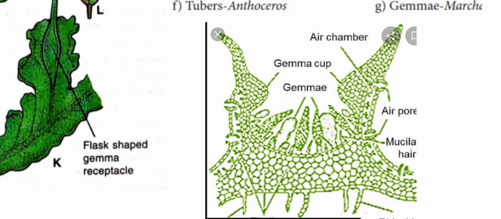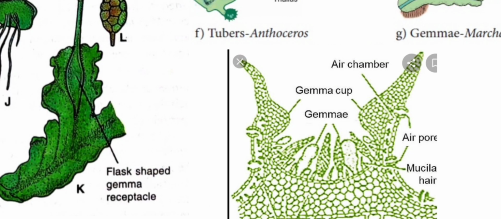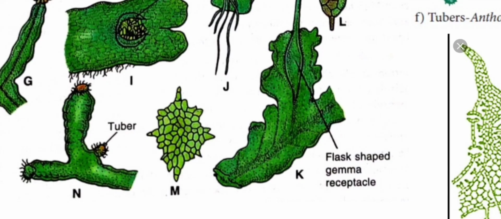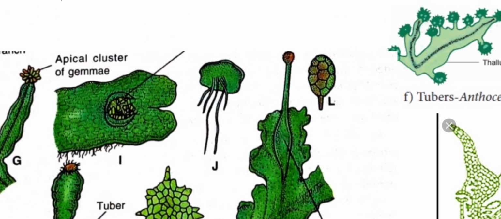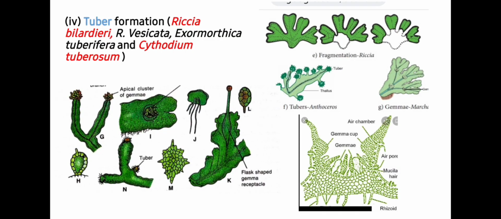In this image you can see gemmae are produced and they are intermixed with the mucilage hair. These mucilage hairs help in the dispersal of gemmae. Gemmae after dispersal develop into new thallus. In this image you can see a flask shaped gemma receptacle bearing gemmae at its apex.